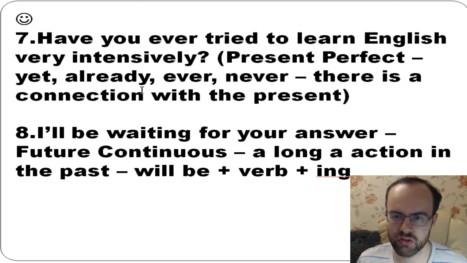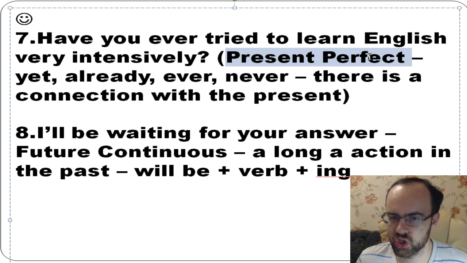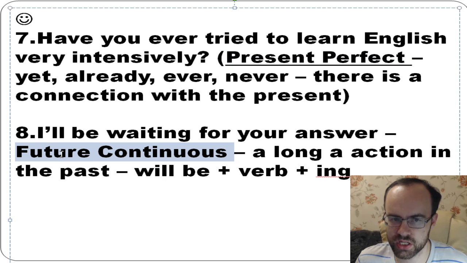So, have you ever tried to learn English very intensively? It's present perfect, and we use this tense with yet, already, ever, never. There is a connection with the present. And what about future continuous? I'll be waiting for your answer.